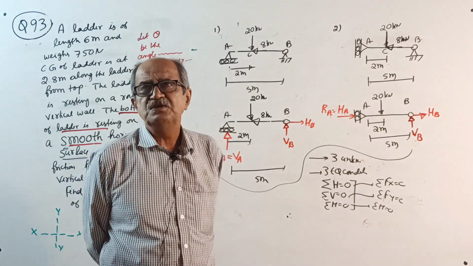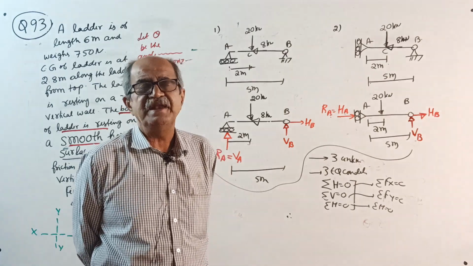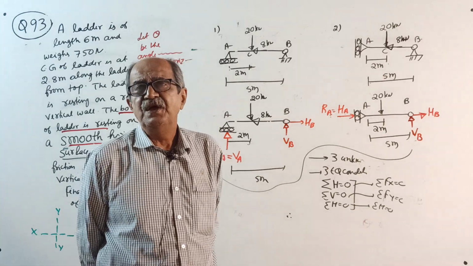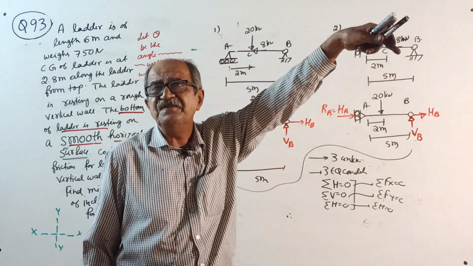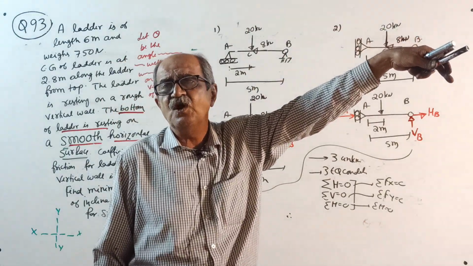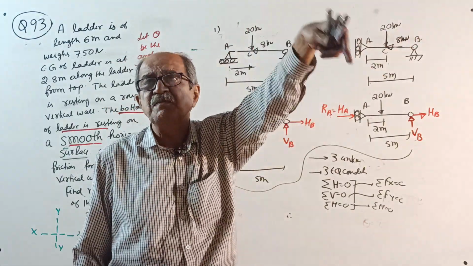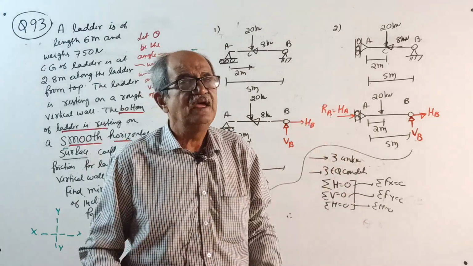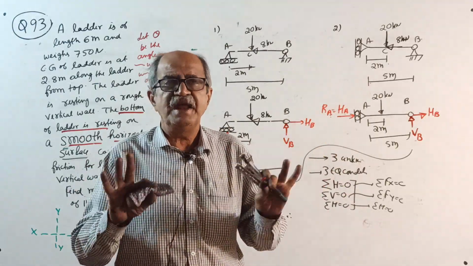There are two: one is called static, the other is called kinematic. That I will tell when you go to structural analysis and start analysis of statically indeterminate structures. Long time is there. Till then, believe what I tell.